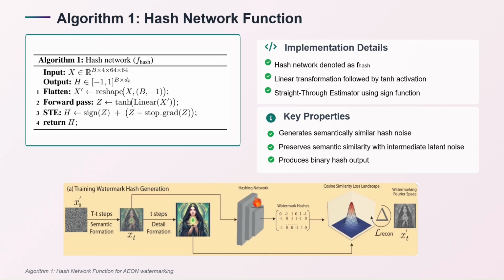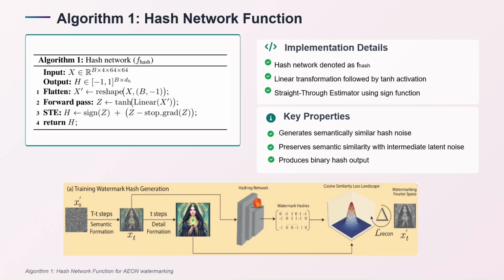This is the algorithm for the hash network, which takes in an image and outputs a hash. First, we flatten the image, and then we pass it to a linear layer and apply our tanh activation function. Then we use STE, which stops the gradient from one branch and makes sure that gradients flow, and the hash network produces a watermark that is semantically similar to the original latent XT.